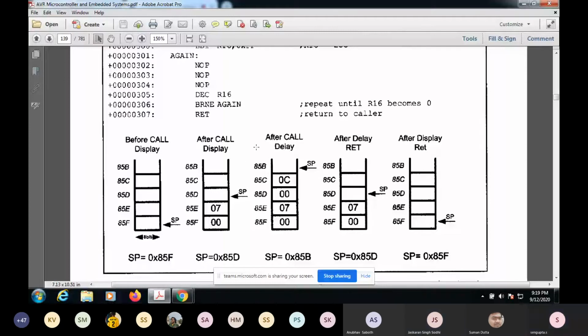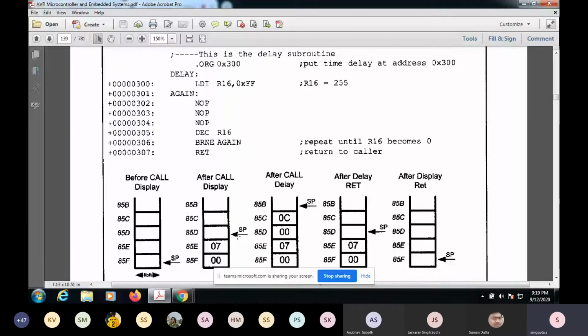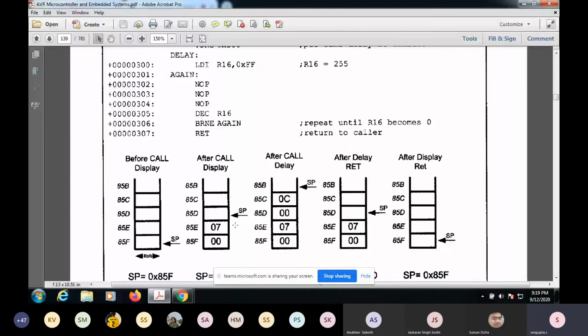See, there is an address associated with it, and this works on the principle of last in, first out. Is that what you mean? It works on the principle of last in and first out. That means the one that you have placed at the last will come out first.